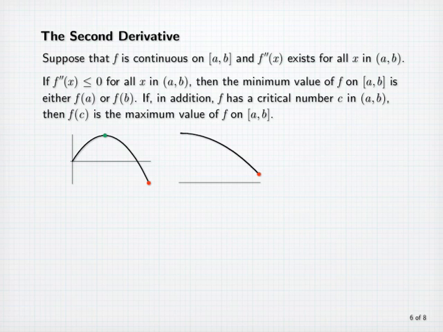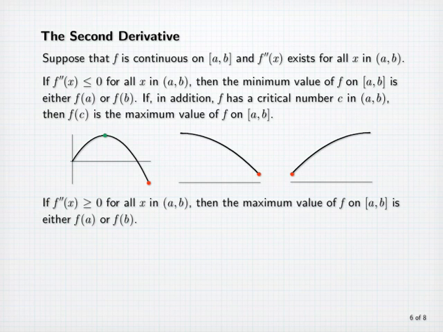Here, the graph is concave down over the entire interval again. The minimum value occurs at the right endpoint, but there is no critical number in the interior of the interval. In fact, the maximum value occurs at the other endpoint. Here's another picture. The graph is concave down over the entire interval, and the minimum value occurs at the left endpoint.